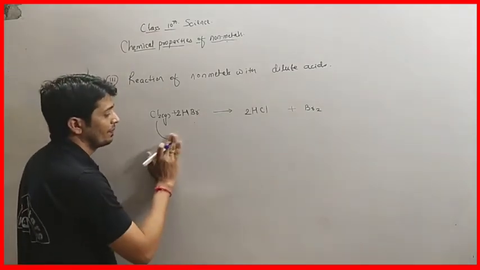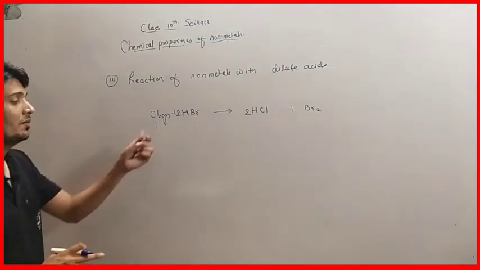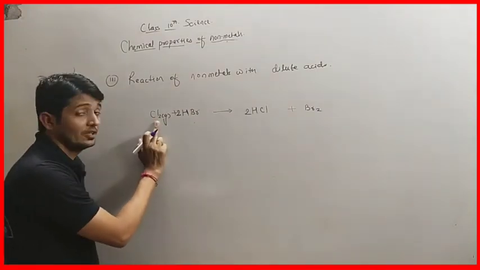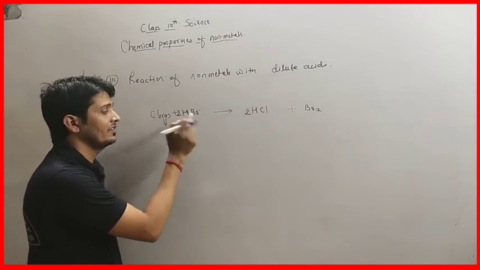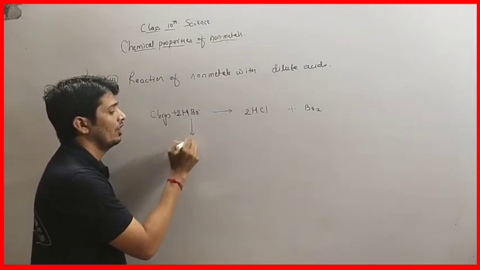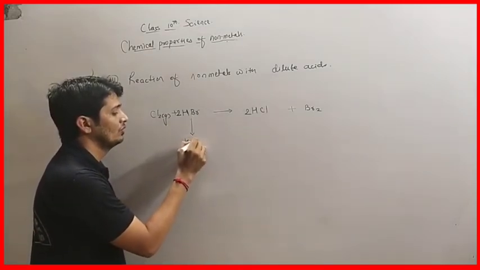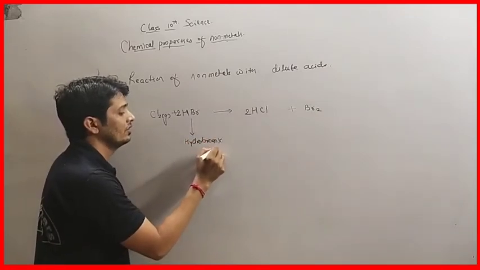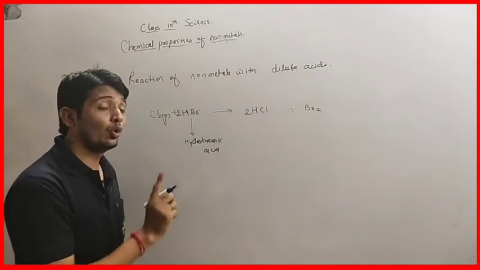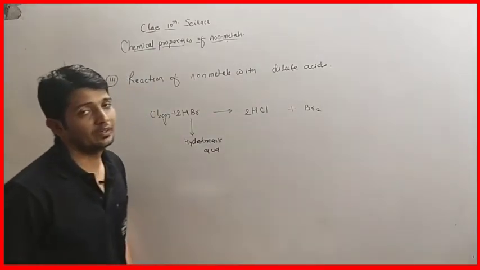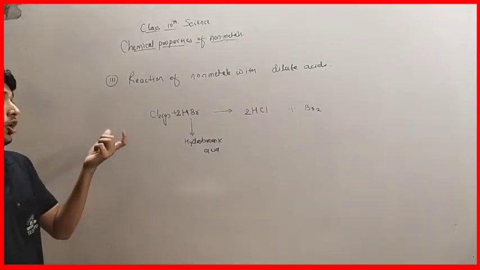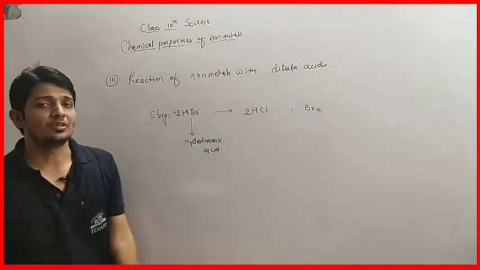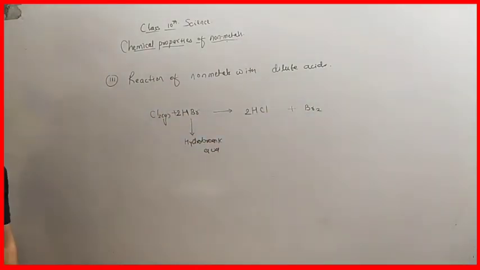So we have to write the name of reactant as well as product. So it is chlorine gas, it is hydrobromic acid. It is hydrochloric acid, and it is bromine. Okay, so this is all about the reaction of non-metal with dilute acids. So write down this reaction also.